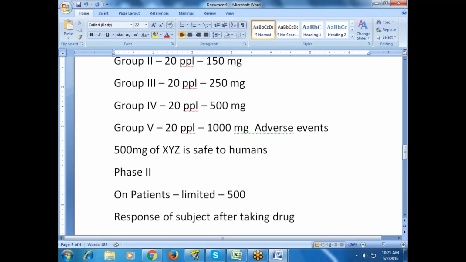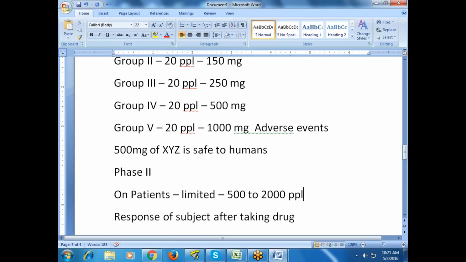Suppose some 500 to 2000 people. That's it. So these numbers are only an approximation. Again, it depends upon drug variability. So the numbers are only an approximation, I would say 500 to 2000 people.